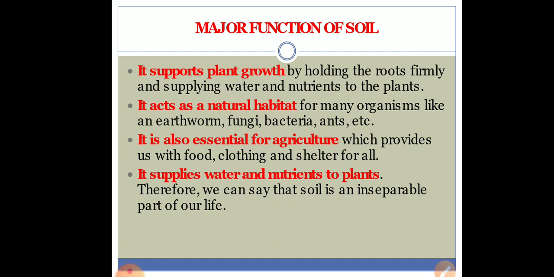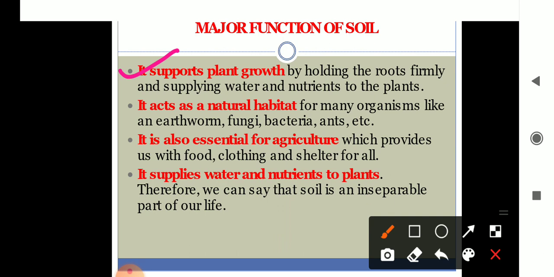The major functions of the soil are, number one, it supports plant growth, obviously by holding the roots firmly and supplying water and nutrients to the plant. Second, it acts as a natural habitat. There are so many microorganisms, bacteria, fungi, earthworms, and many other worms which live in the soil. It is a home of so many organisms. Next, it is also essential for agriculture, which provides us food, clothing, shelter, etc. It supplies water and nutrients to the plant. Therefore, we can say that soil is an inseparable part of life.